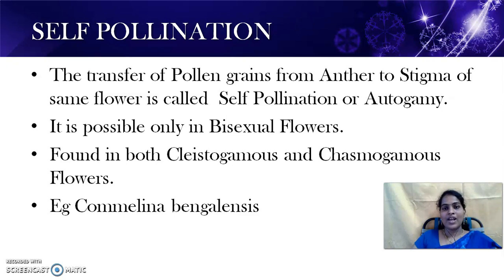As we see, rose, lily, hibiscus, these all open. The flowers which open are called chasmogamous flowers. It is interesting that both cleistogamous flowers and chasmogamous flowers are present in Commelina bengalensis. It is the best example for self-pollination.